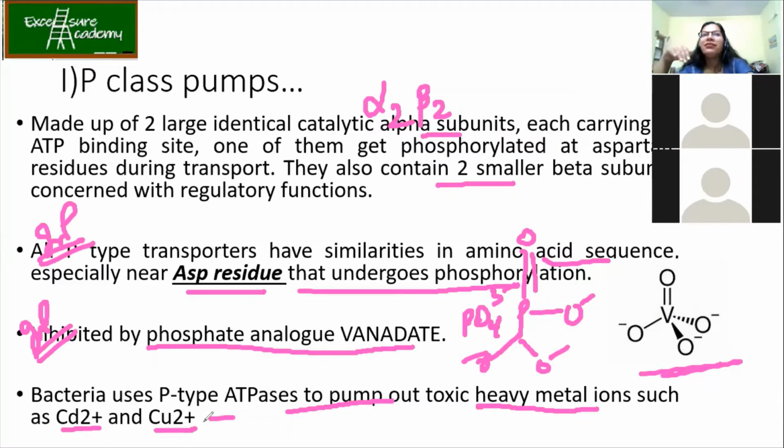You must have heard about bioremediation also, or bioleaching, sorry, it's called bioleaching. Wherein you spread most of your bacteria over there. It's one of the applications of using such bacteria.